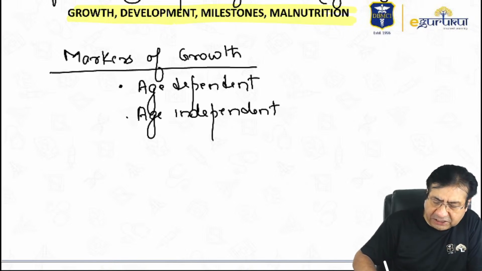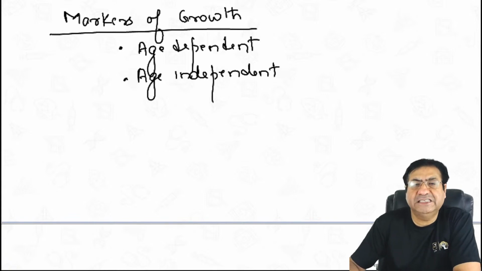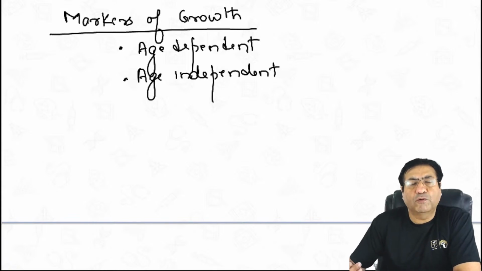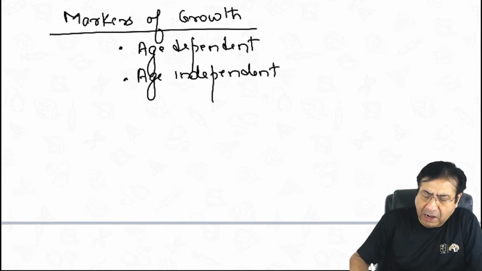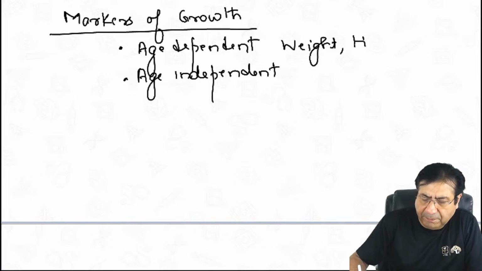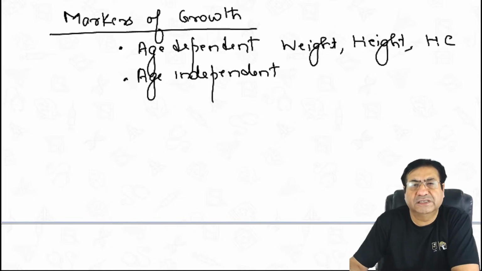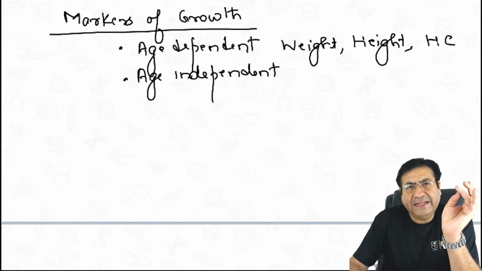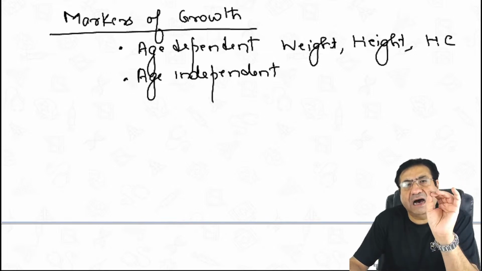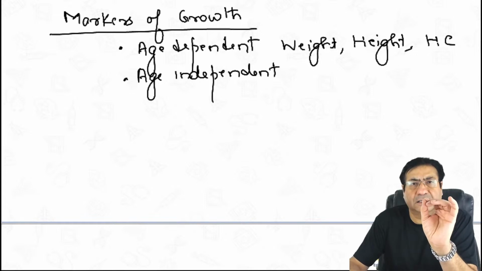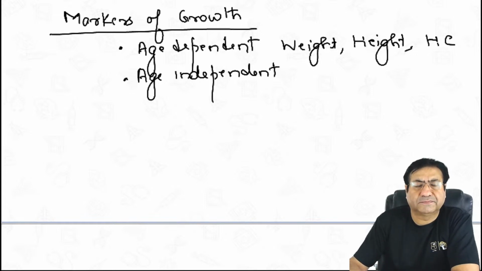Markers of growth assessment that require age are known as age-dependent markers. Markers that do not require age to tell whether the child is normal or not are known as age-independent markers. Among the age-dependent markers, you should know about the weight of the child, briefly about the height or length of the child, and briefly about the head circumference of the child. So weight, length or height, and head circumference are the age-dependent markers for assessment of growth in children.